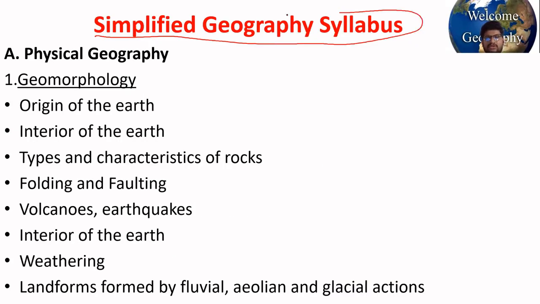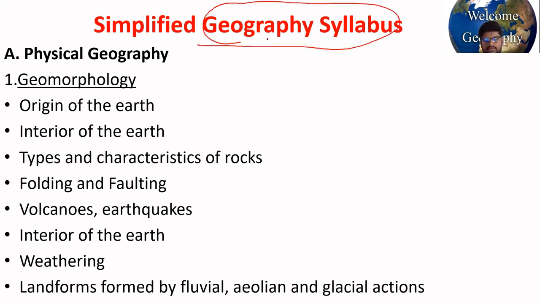This is the simplified geography syllabus. See, I have simplified the geography syllabus for you. So when you start geography preparation, start from these topics. Slowly, if you understand these topics first, then you can go to the other topics.